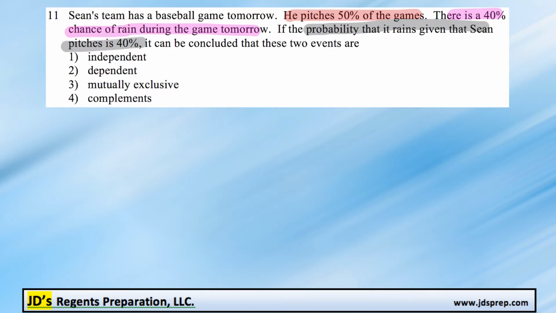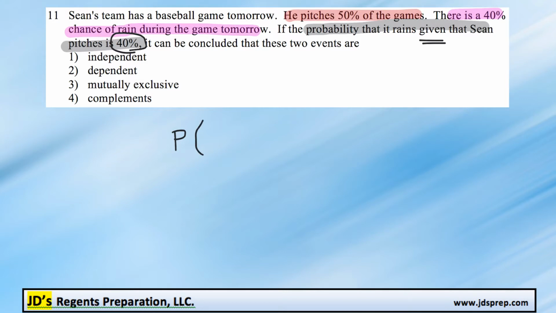are what? Well, you may instinctively think that this 40% they're telling us here represents the probability of raining and pitching, or we'll call them events A and B. But you gotta be careful with the phrasing here. It's the probability that it rains given that Sean pitches. So we're talking about an example of conditional probability here. So that's written using that big vertical line there.